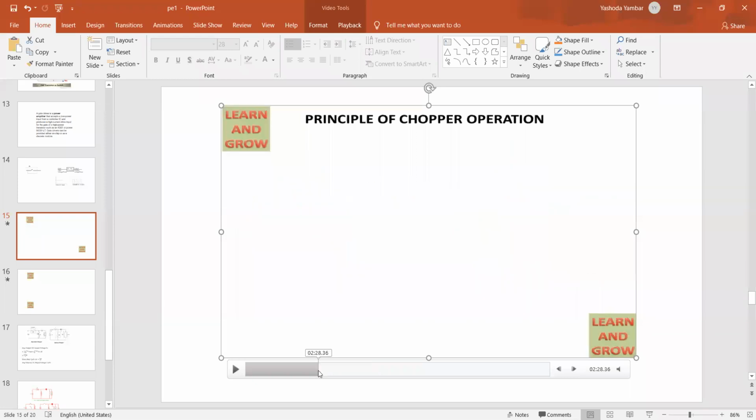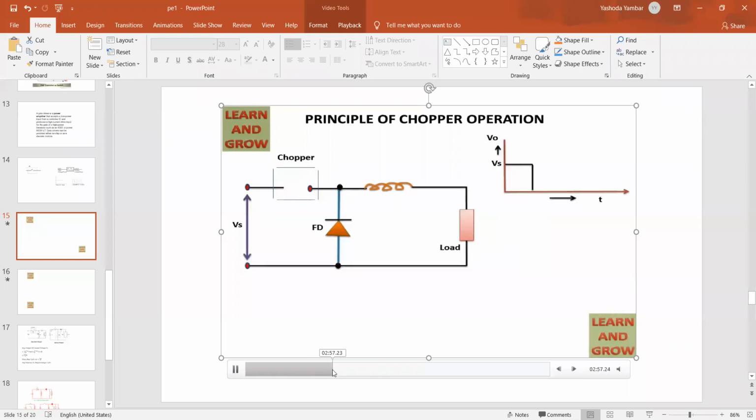So I repeat this once again, because if you are perfect with one circuit, that's enough. So why are we getting this voltage here? When the chopper is on, it is just like a copper wire. It transfers the input energy to the output. Input energy is one horizontal line. It is not shown in this animation. Right. Now the chopper is on. So we get the output voltage, but current flowing through the inductor will not increase suddenly.